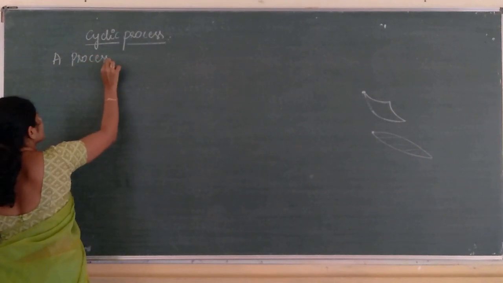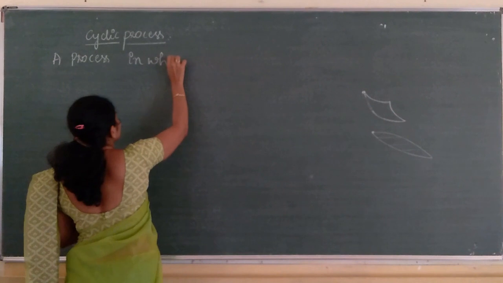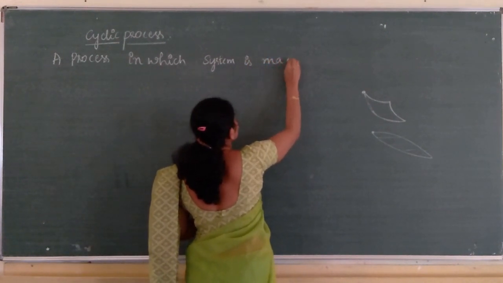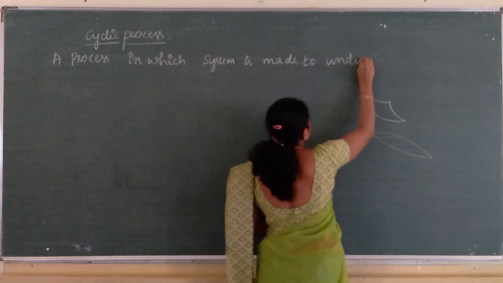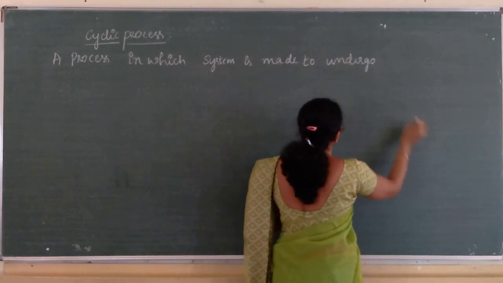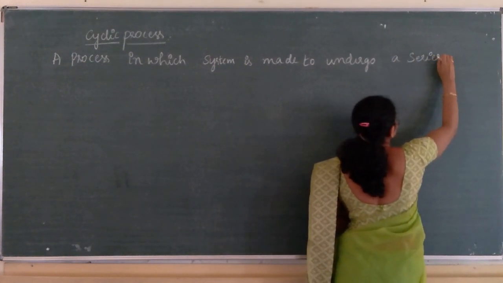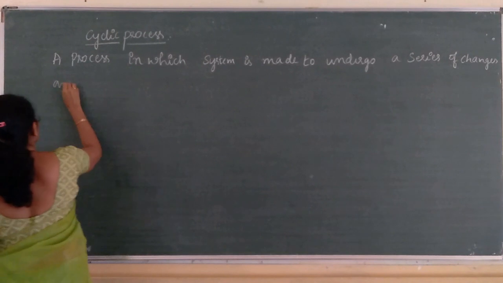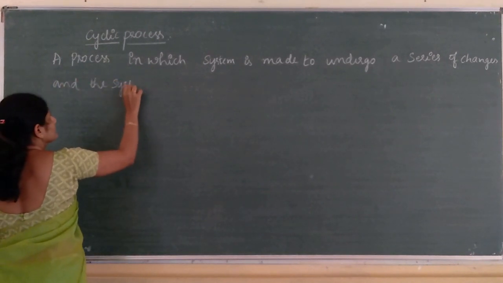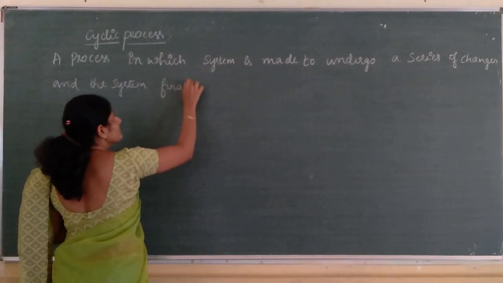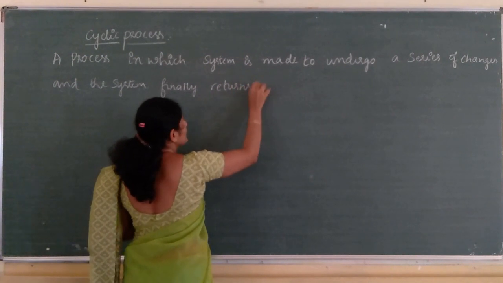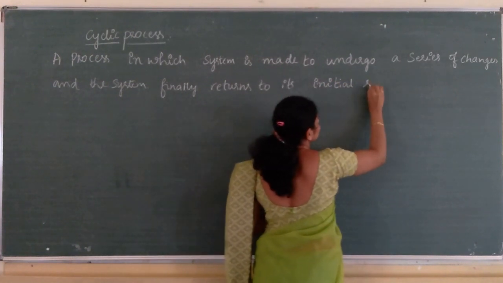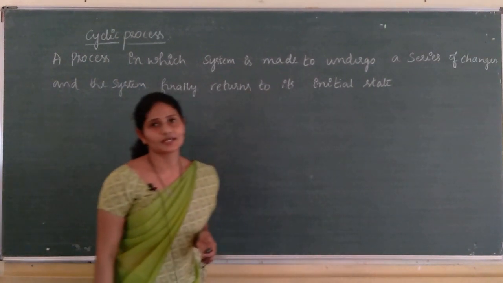It is a process in which the system is made to undergo a series of changes and the system finally returns to its initial state. This is called a cyclic process.